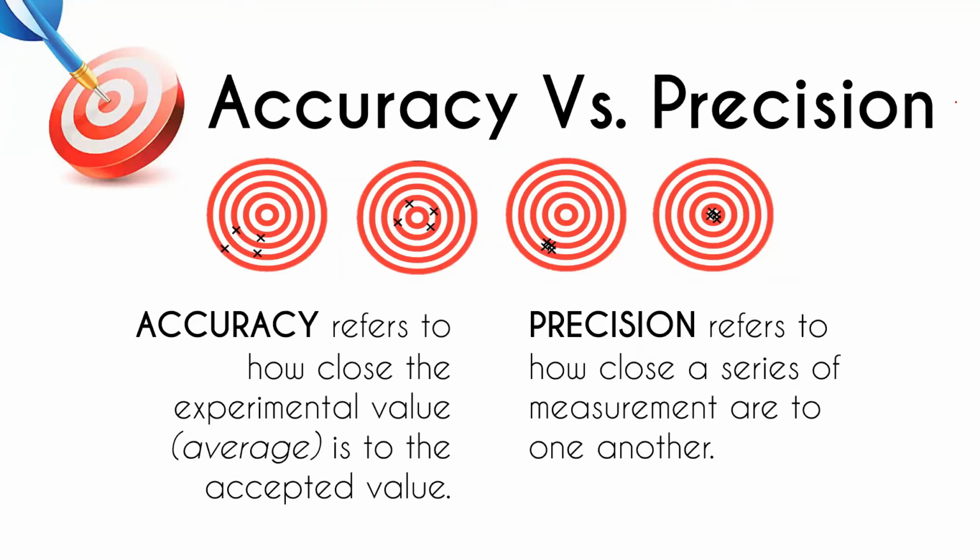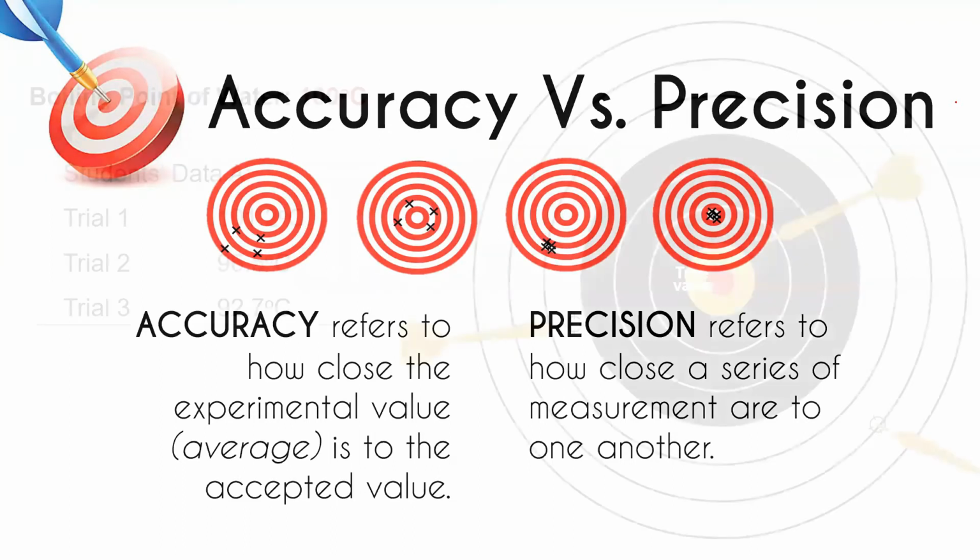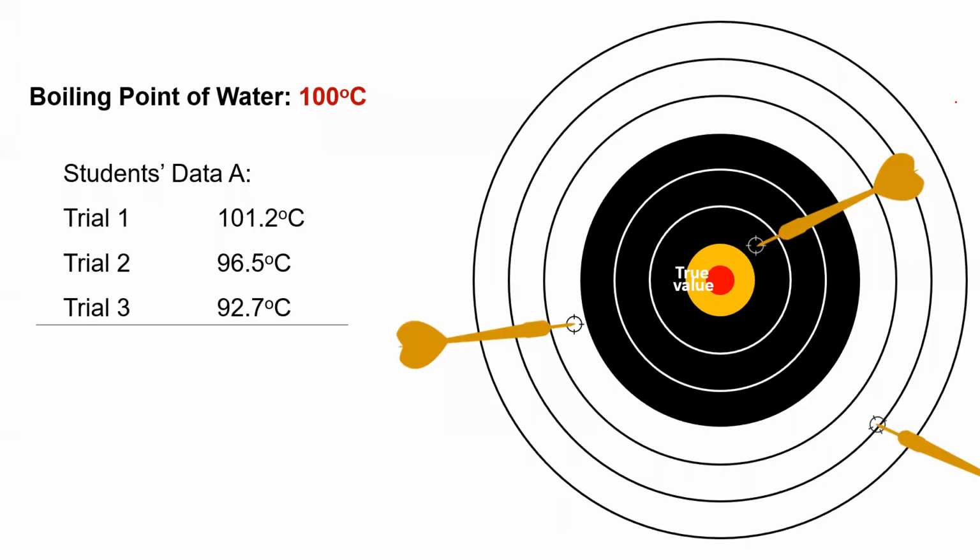So for example, 4 groups conducted an experiment and measured the boiling point of water. As I have mentioned earlier, the accepted value of the boiling point of water is 100 degrees Celsius.